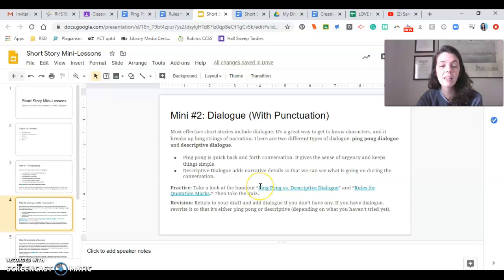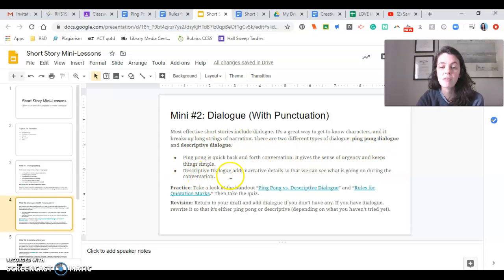Next, mini lesson number 2, dialogue with punctuation. Most effective short stories include dialogue. It gives the characters a voice and helps us get to know them a little bit better. And there are 2 kinds of dialogue: ping pong dialogue, which is just really quick back and forth conversation with very little to no narration. It keeps the urgency up and makes the pace really fast. So if there's some kind of tense moment, ping pong dialogue really helps to capture that.